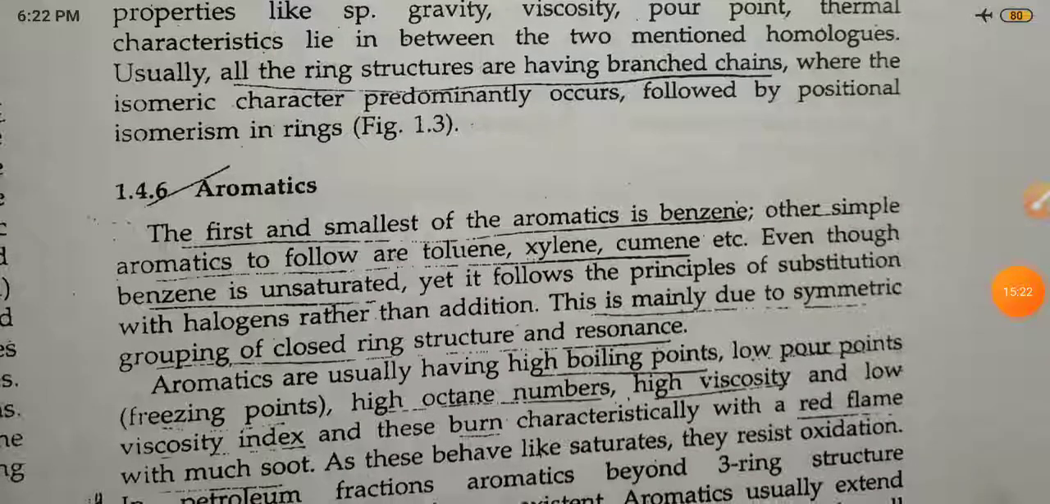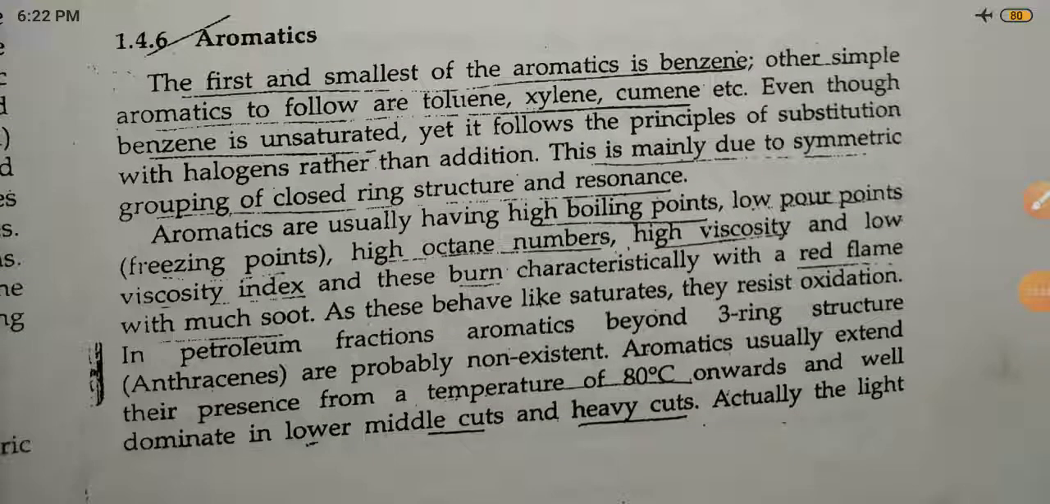Now the aromatics, a simple discussion. The simplest aromatic is benzene. Other simple aromatics follow: toluene, xylene and cumene. Okay, thank you so much.